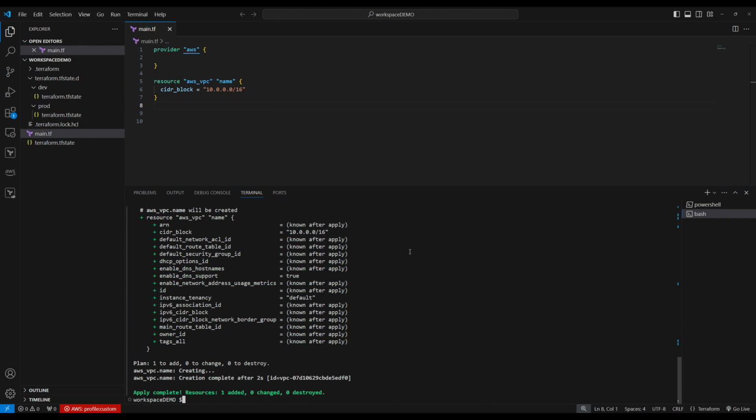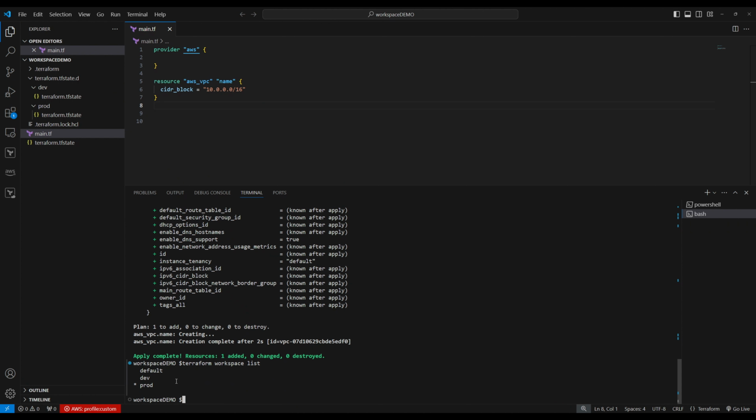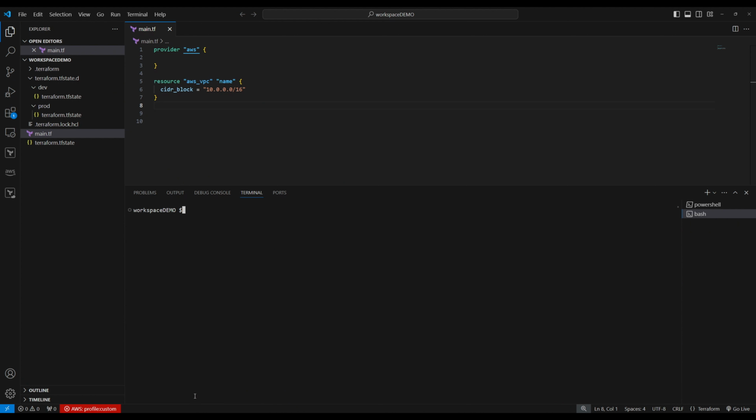So now let's delete the workspace resources. Which workspace are we in right now? So terraform workspace list. Let's list out all workspaces. So we are in the prod workspace. Clear. Let's delete, right? Terraform destroy.